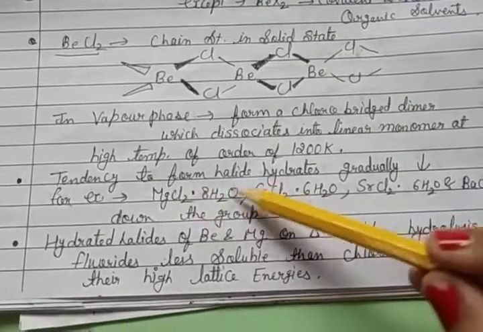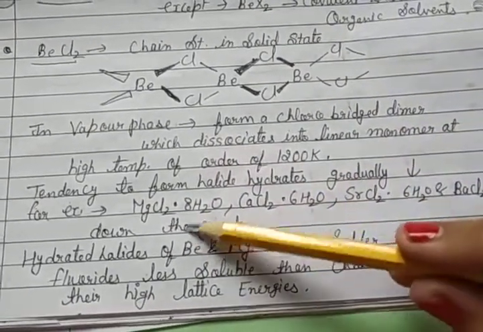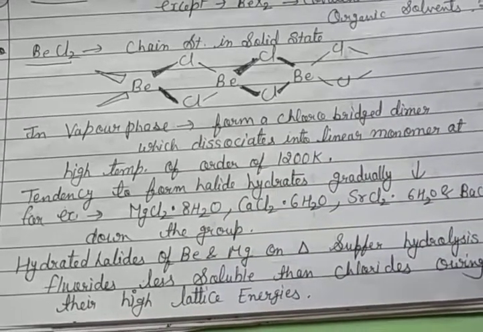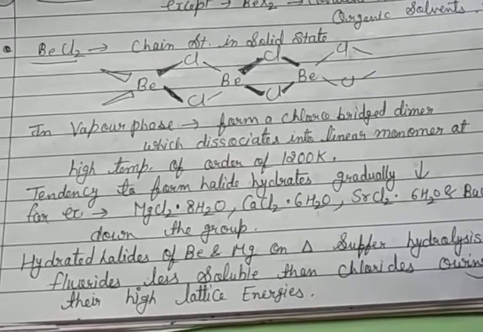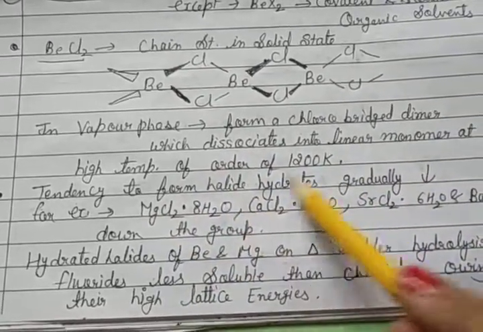Then there is a tendency to form halide hydrates gradually. Examples: MgCl2.8H2O, CaCl2.6H2O, that means halide hydrates.